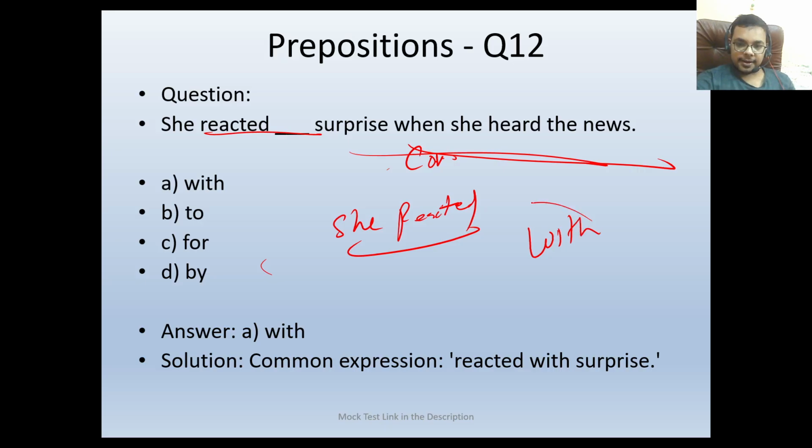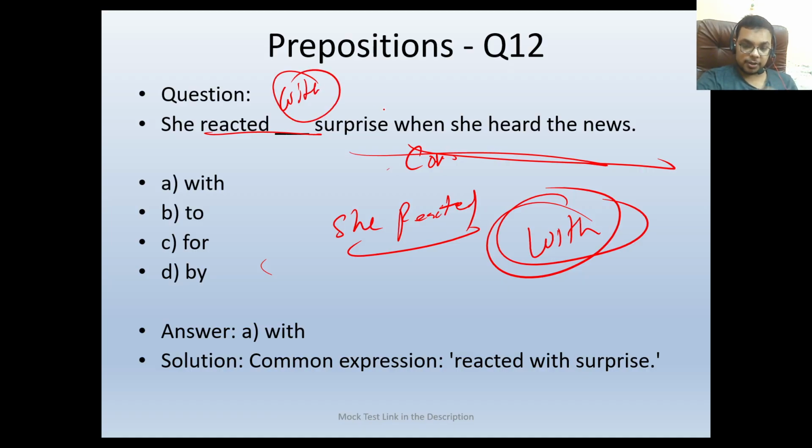When we are combining some relation, because something happened, then we always use with. So she reacted with surprise. Why are we using with? Because we are combining two things here. So the common expression is reacted with surprise. This would be our answer.